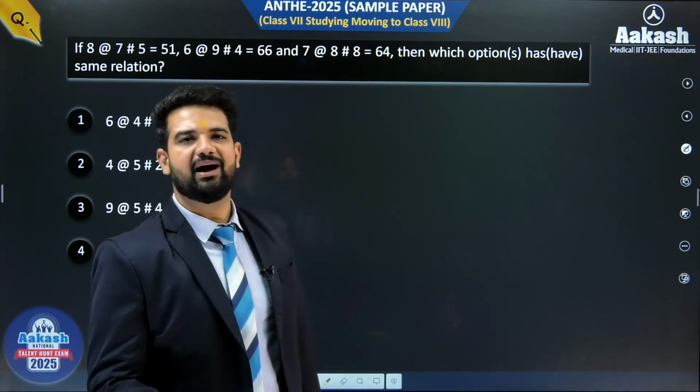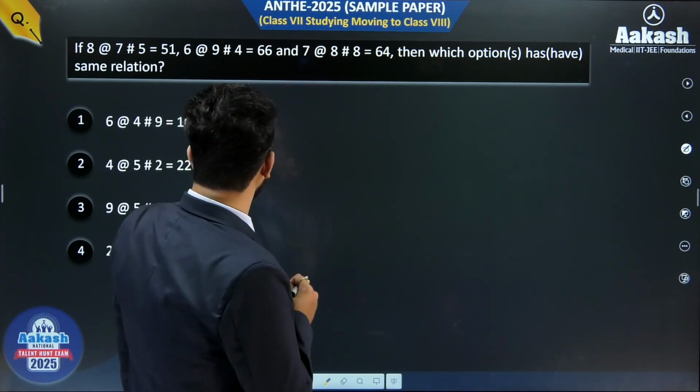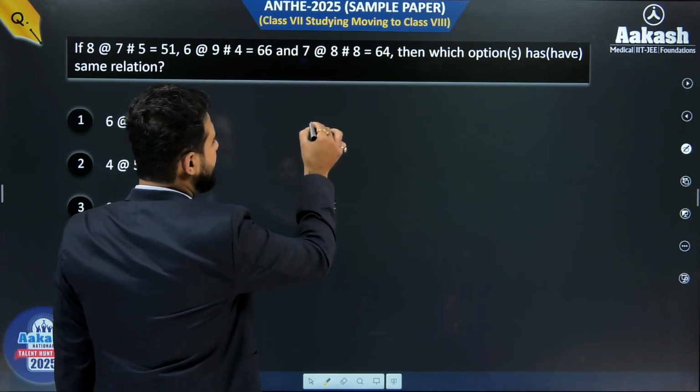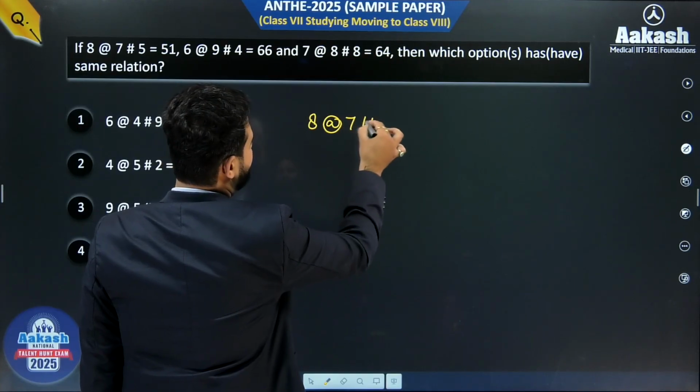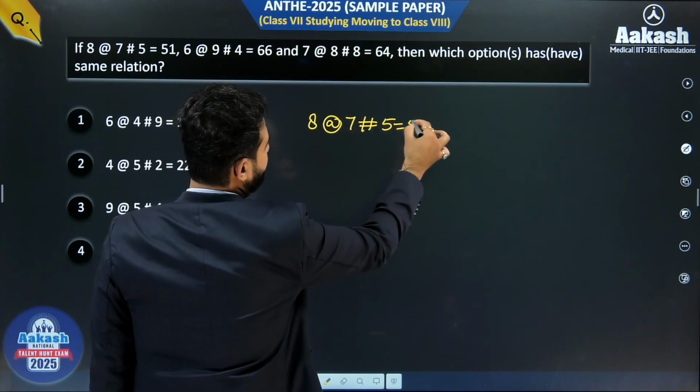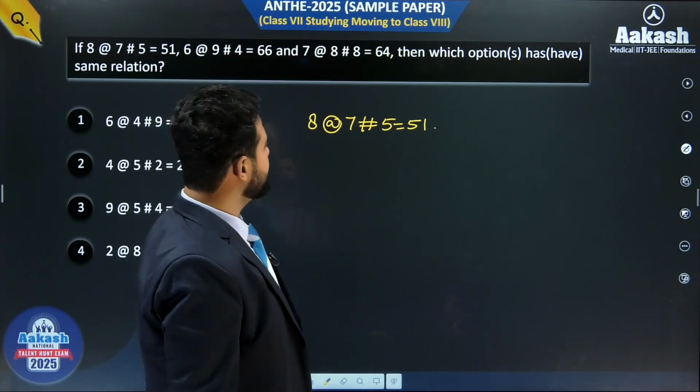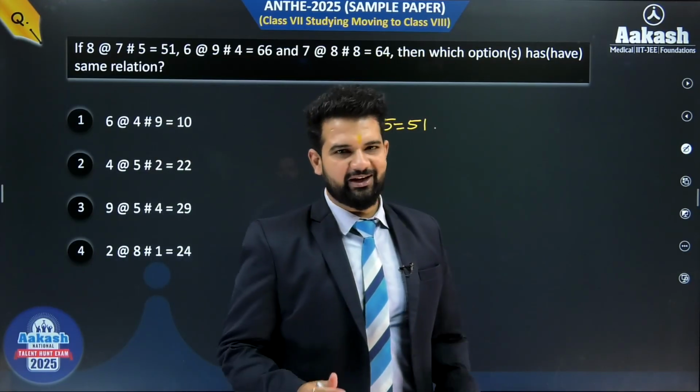Now coming to the last one, and this question is a multiple answer type question. What do we have in this question? We have 8 at the rate 7 has 5 is 51. These type of questions we do in the topic mathematical operations.